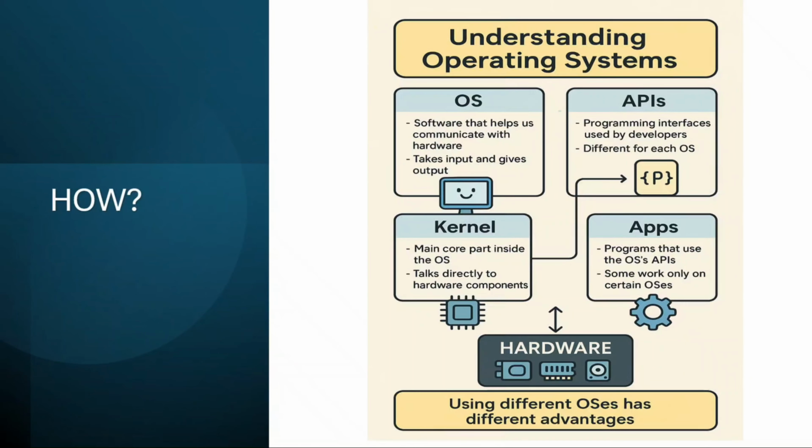Let's understand how an operating system really works. The operating system is software that helps us talk to the hardware. It takes your input and gives the output back. APIs are the programming tools that developers use to build apps. Every operating system has its own set of APIs.